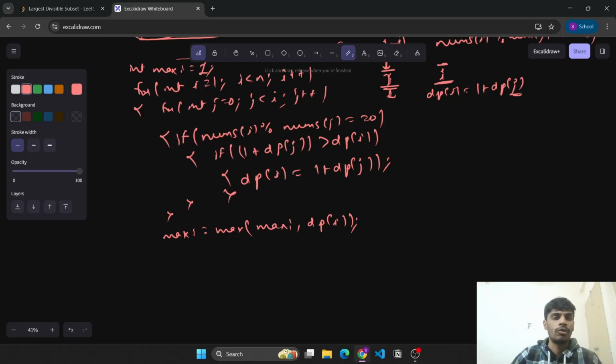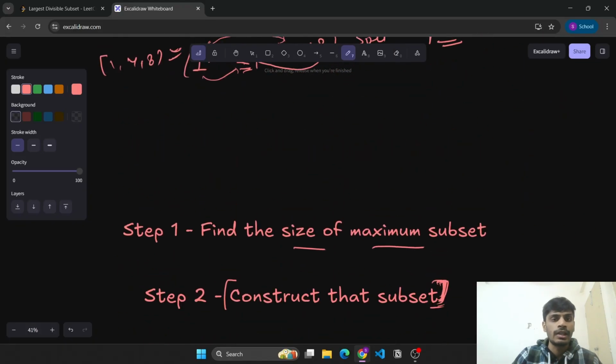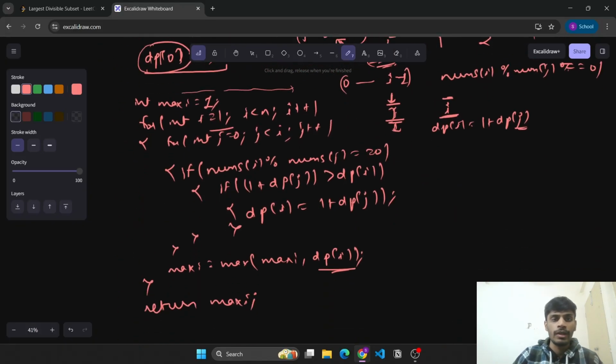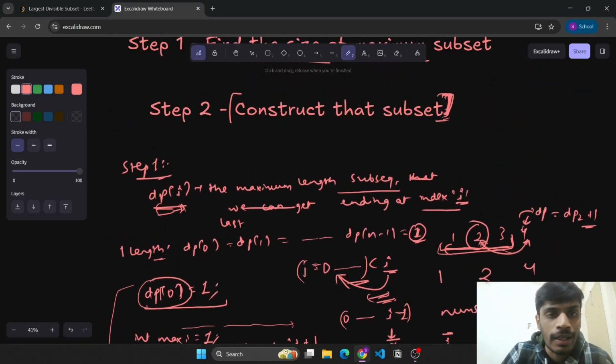Once the value for dp of i is calculated, we update our maxi and finally return maxi. If the problem had been to find the size of the largest subset which satisfies the condition, then our problem would have been done here only. But here we also need to return that largest subset.